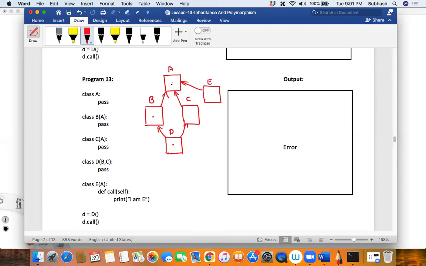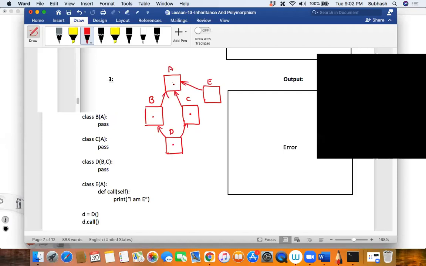But before trying to resolve it, what does it do? It comes down and checks if there is anything which is commonly getting inherited by D. So it comes to C. In C also it is not there, so therefore where will it go? It goes to class A, isn't it? From class A, does it go anywhere else? It doesn't go anywhere else, isn't it?